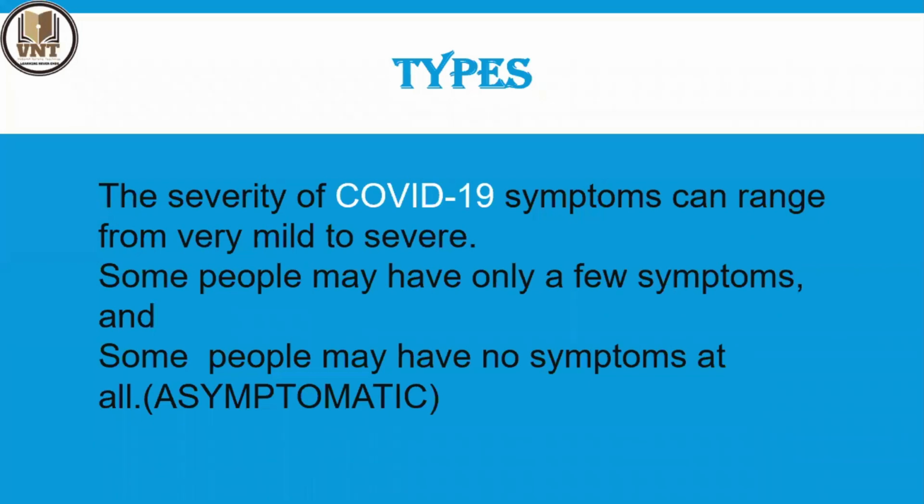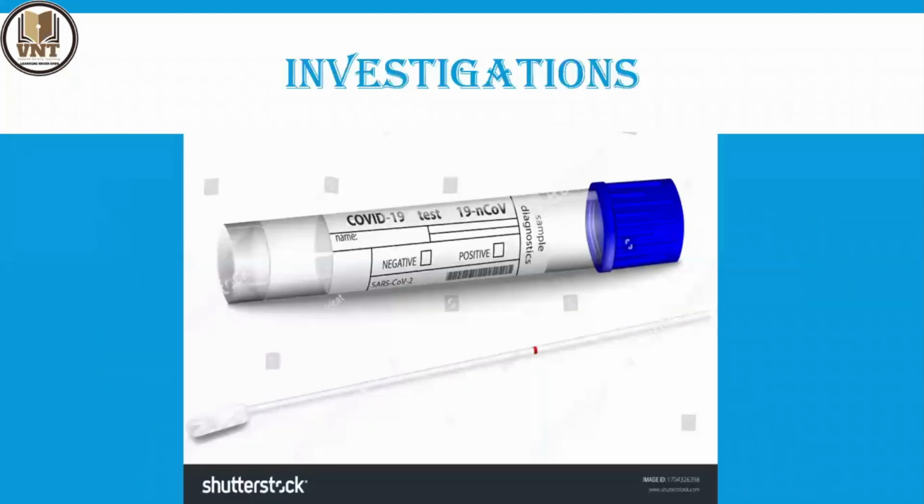Asymptomatic means some people may have no symptoms at all: no fever, no cough, no tiredness, no fatigue, no dysphagia, no sore throat, no muscle pain, no chest pain, no symptoms. That patient also has COVID-19. That is called asymptomatic corona. So there are mainly two types.